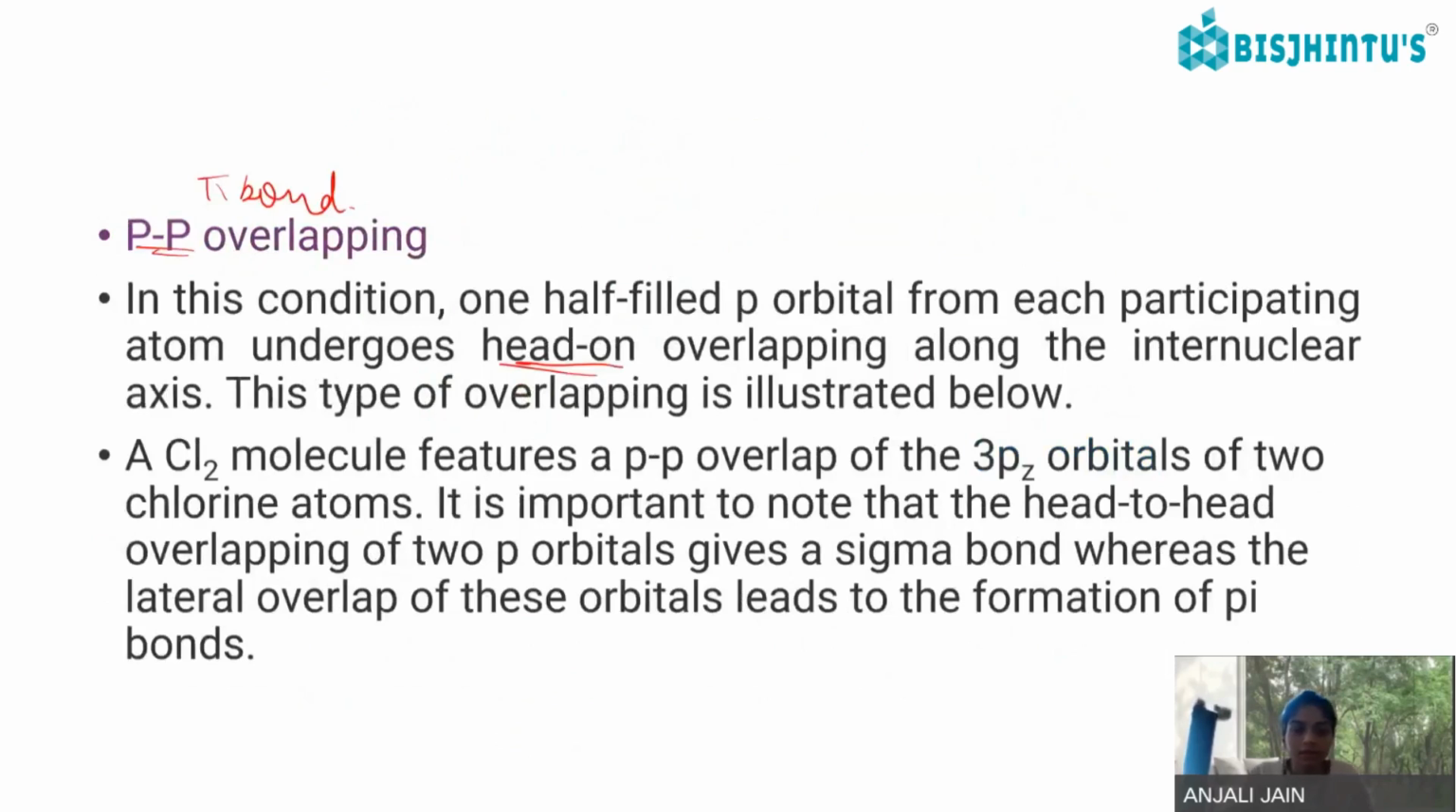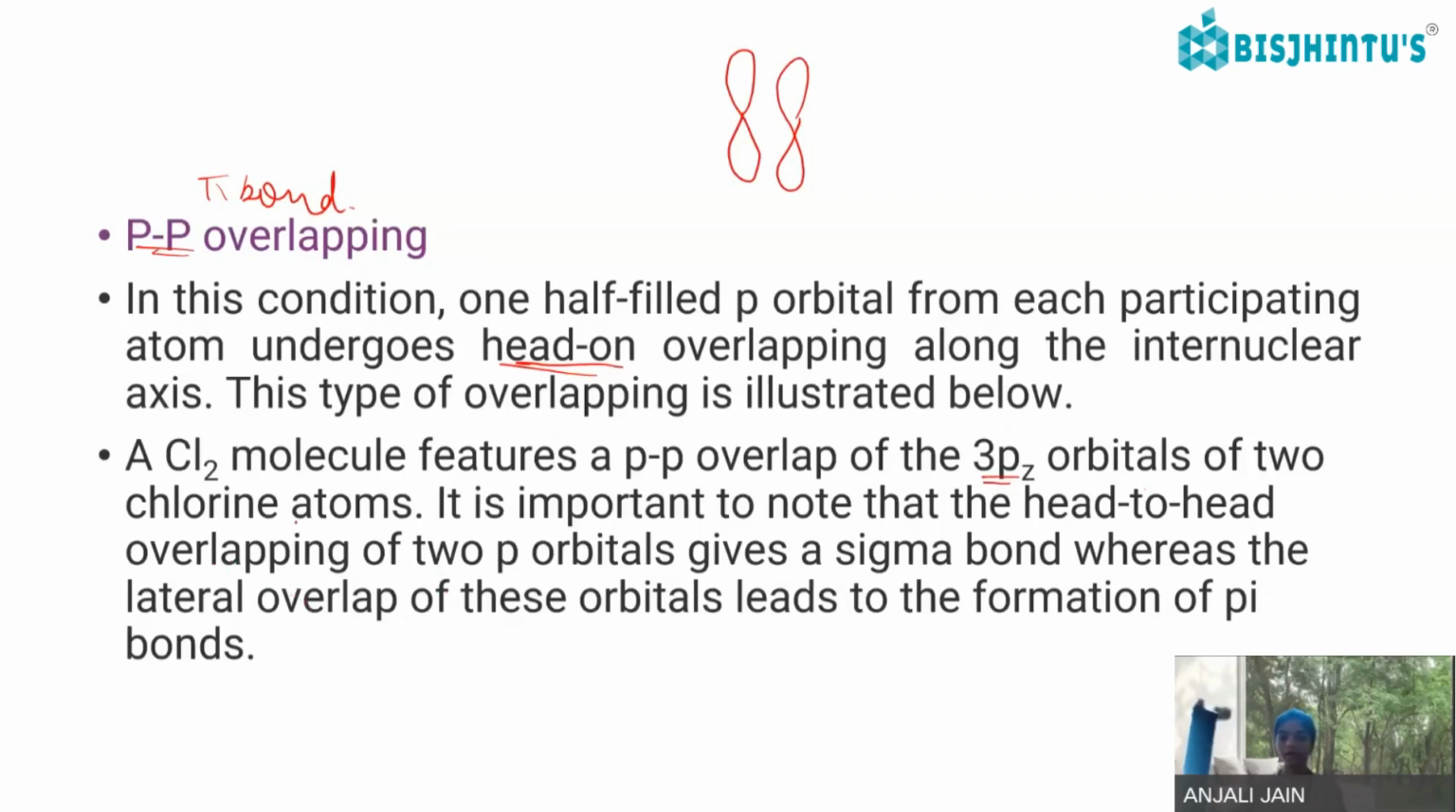So a Cl2 molecule always has a pp overlapping, because chlorine has 7 valence electrons. How is this pp overlapping there? Sidewise overlapping, if I assume, like this, sidewise overlapping of the 3pz orbitals of 2 chlorine atoms. It is important to note that head-to-head overlapping of 2p orbitals gives a sigma bond, whereas the lateral overlap of these orbitals leads to the pi bond.